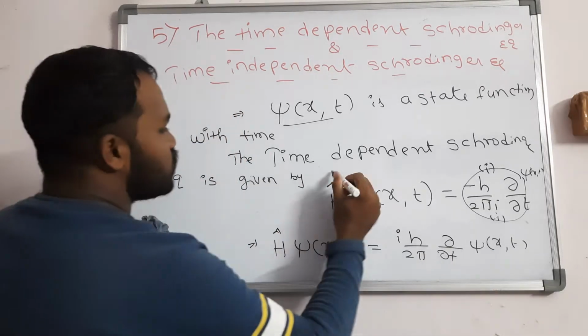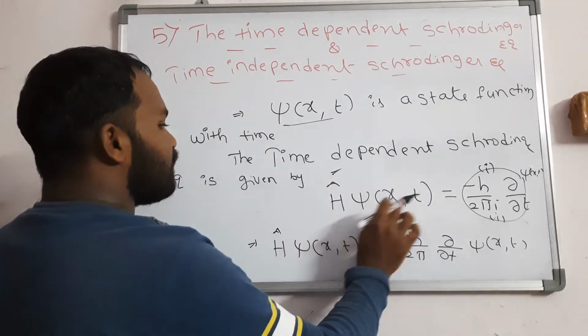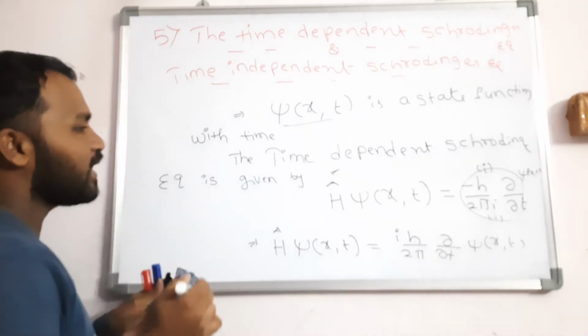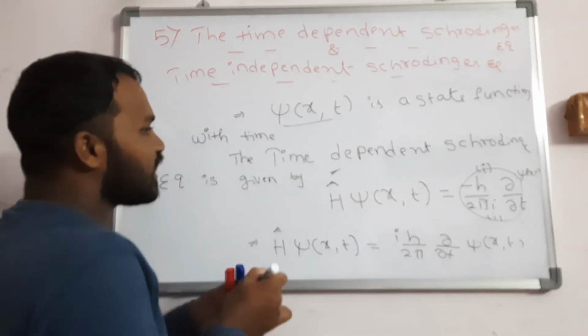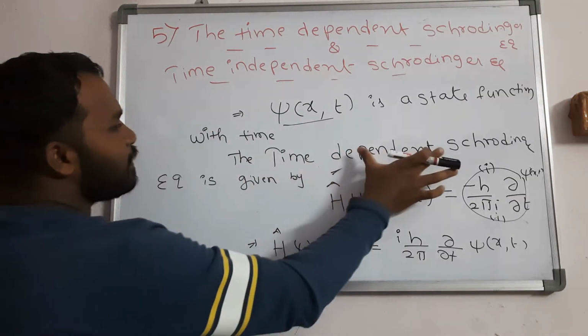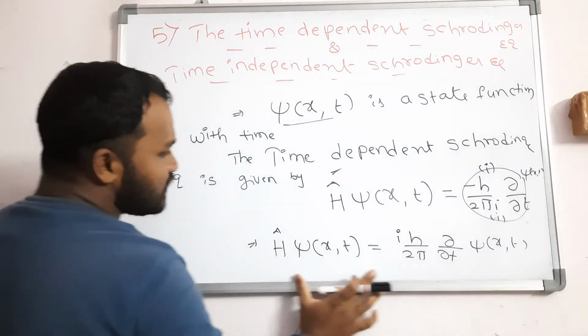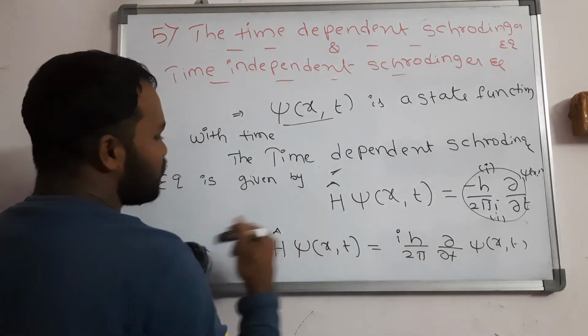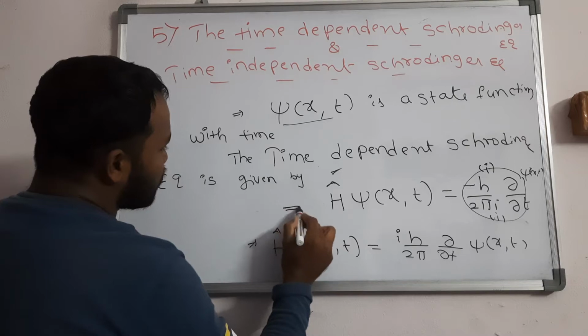Don't write this. Directly you should write H cap psi of x comma t is equal to minus h by 2 pi i into dou by dou t into psi of x comma t. So this is the time dependent Schrodinger equation.